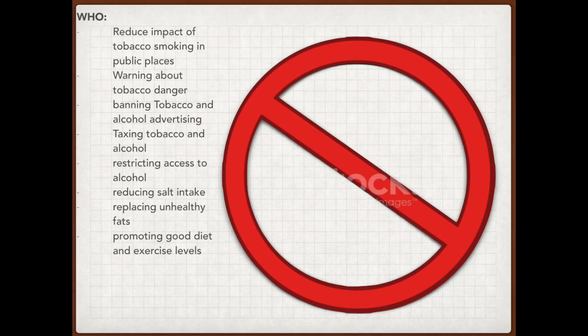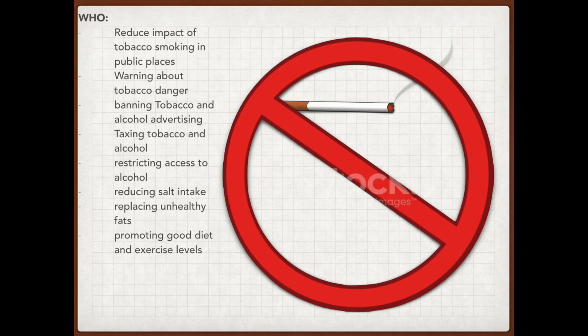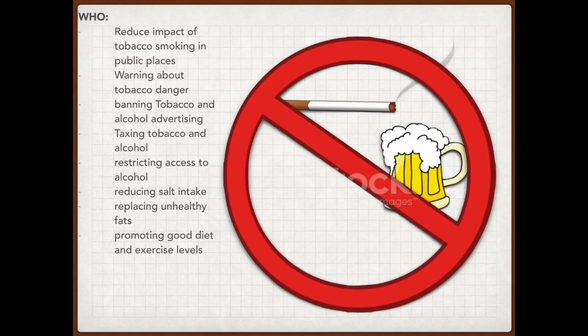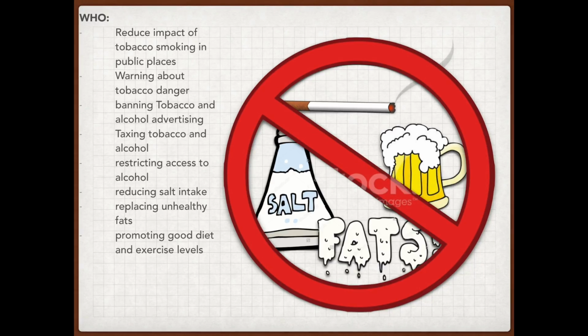The World Health Organization have put together a list of best buy policies that have been implemented in primary care settings in all countries. These include reducing the impact of tobacco smoke, including no smoking in public areas, warning about tobacco danger, restrictions on advertisement, tax on tobacco and alcohol, restricting access to alcohol, reducing salt intake, replacing fats and foods, and promoting awareness of good diet and exercise levels.